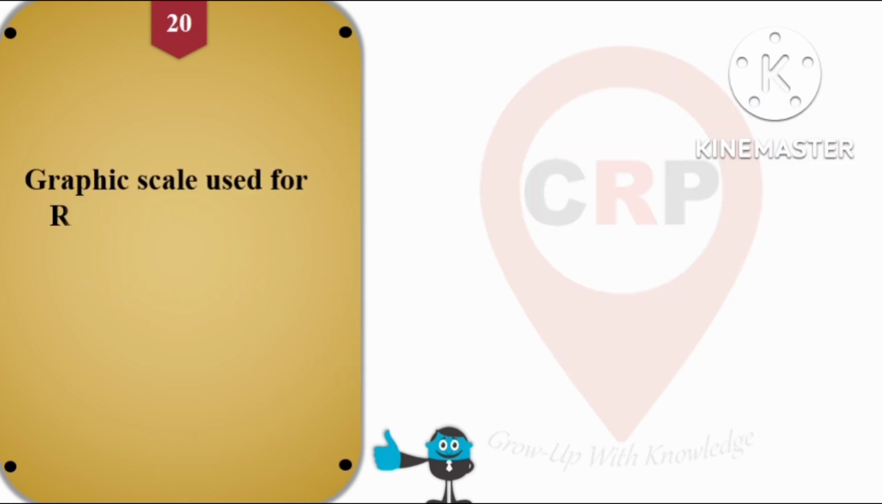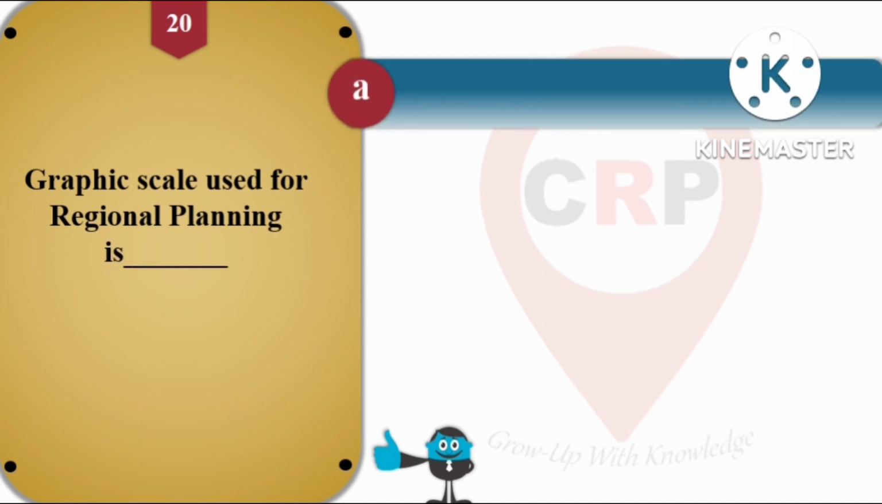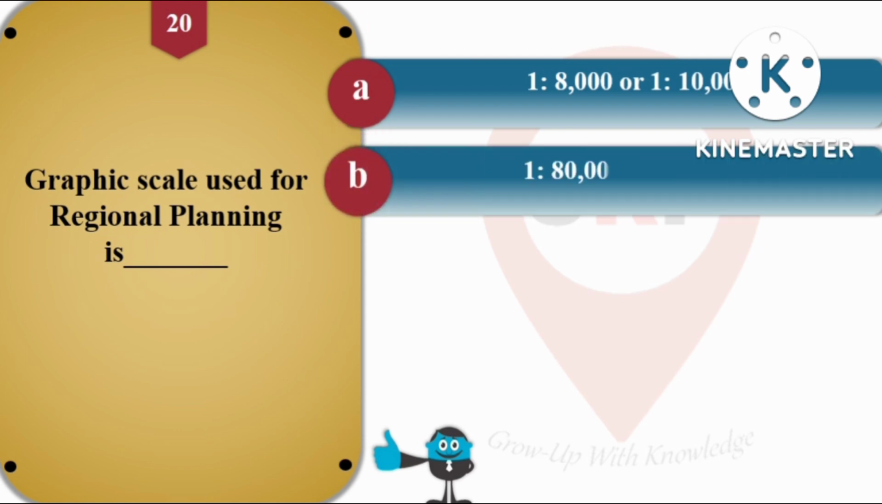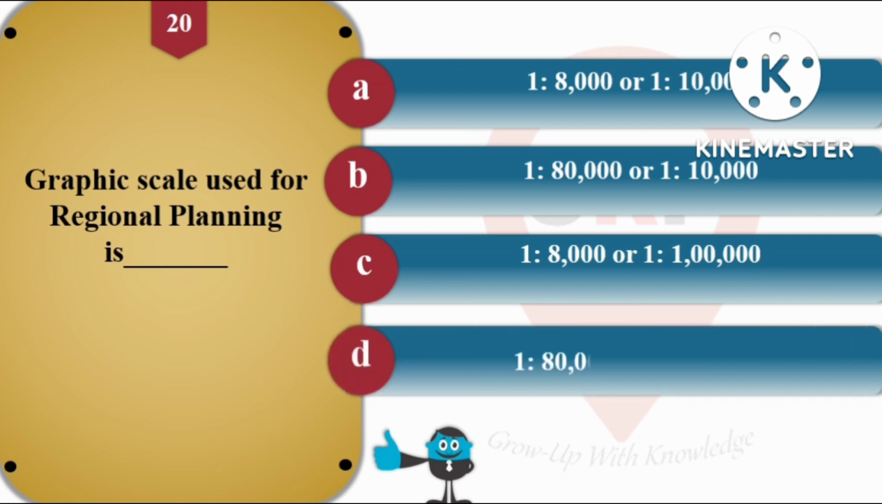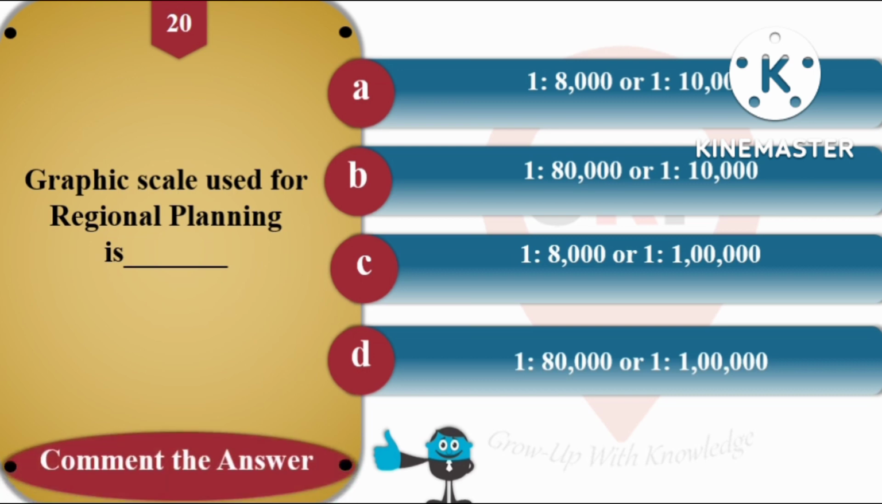Then question number 20, graphic scale used for regional planning is dash. So we have to fill in the blank. So options are A 1:8,000 or 1:10,000, option B 1:80,000 or 1:10,000, option C is 1:8,000 or 1:1 lakh, and option D is 1:80,000 or 1:1 lakh. So this is our last question for this video. So you have to comment the answer for this question.